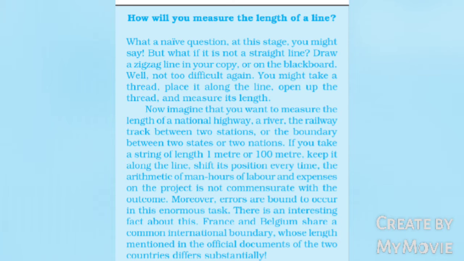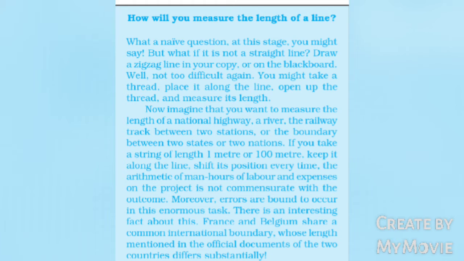Now imagine that you want to measure the length of the national highway, a river, the railway track between two stations, or the boundary between two states or two nations. If you take a string of length 1 meter or 100 meters, keep it along the line, and shift its position every time, the arithmetic of man-hours of labor and expenses on the project is non-commensurate with the outcome. Moreover, errors are bound to occur in this enormous task.